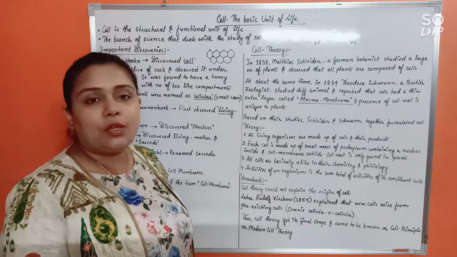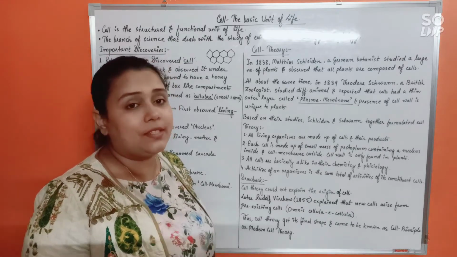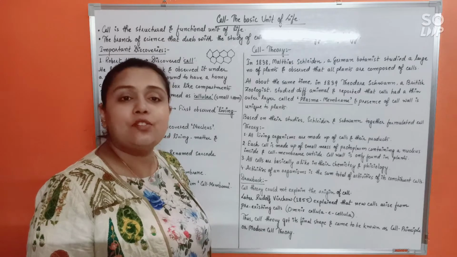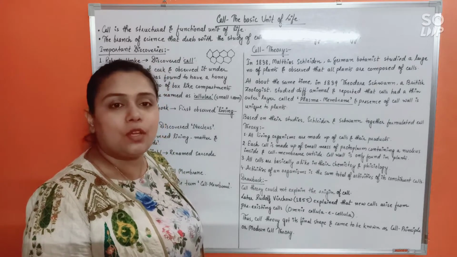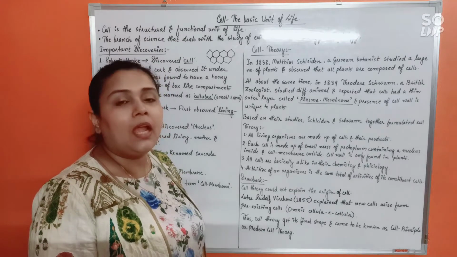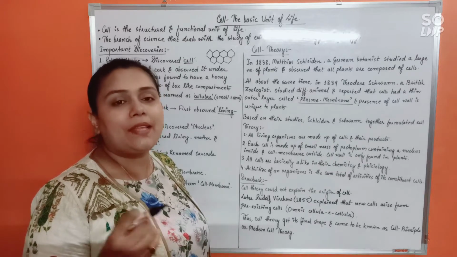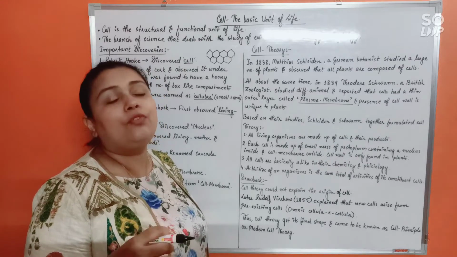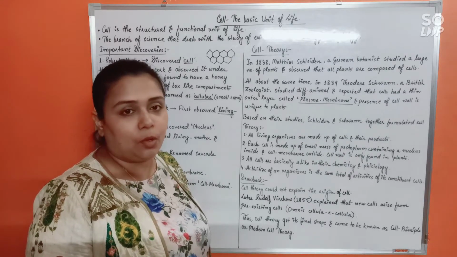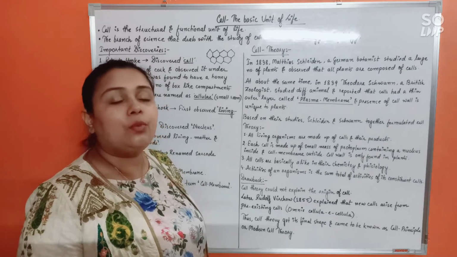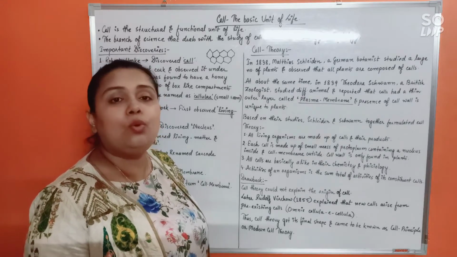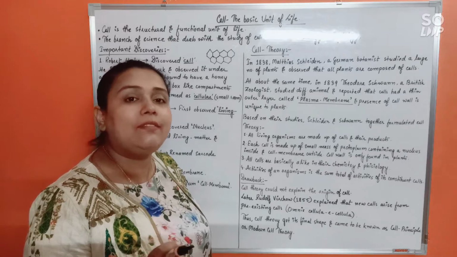But Robert Hooke did not observe a living cell. Do remember, in a thin slice of cork, all the cells that he observed were dead cells. He thought maybe these are passages through which fluid is conducted inside the plant body. But later on, it was Anton van Leeuwenhoek who for the first time observed a living cell.